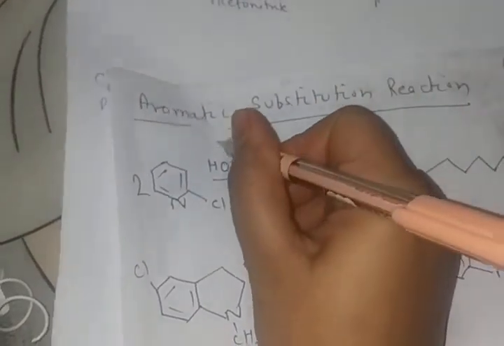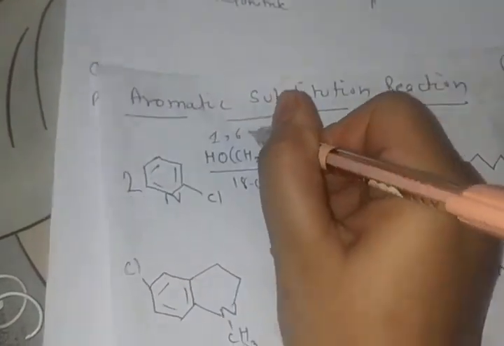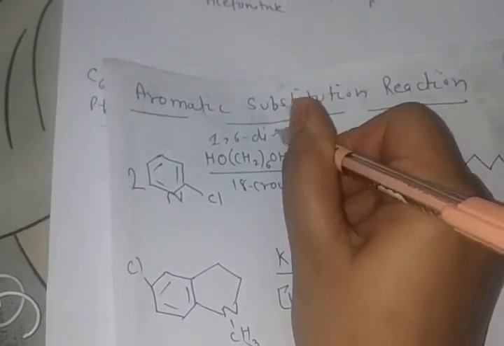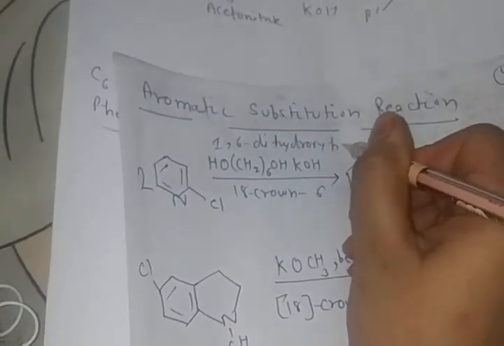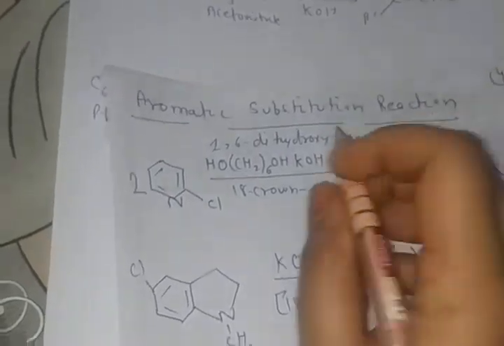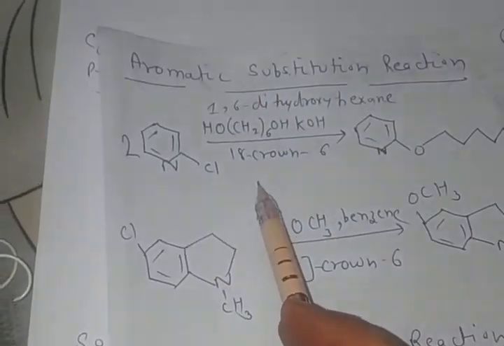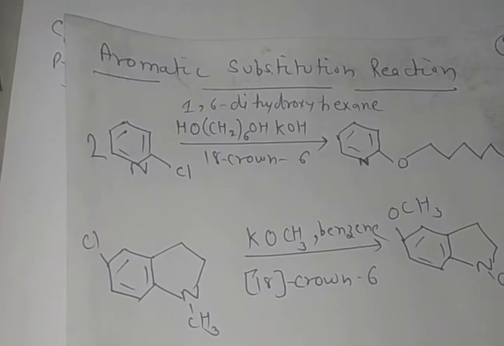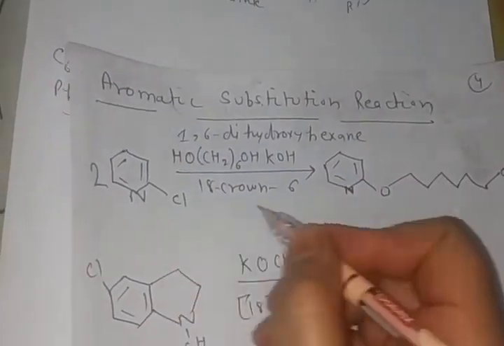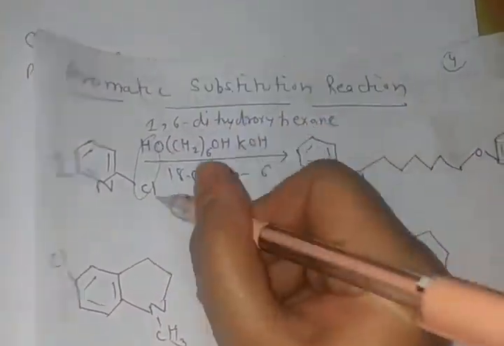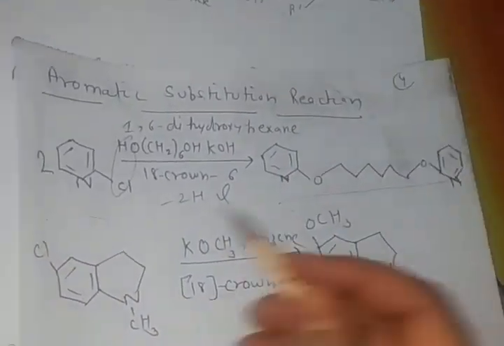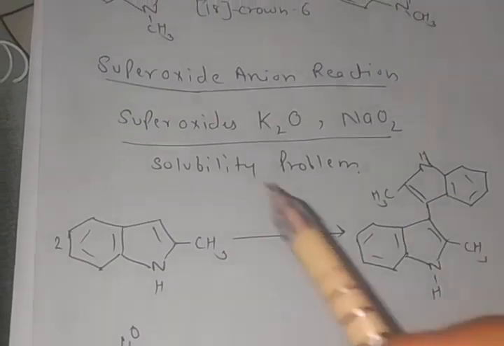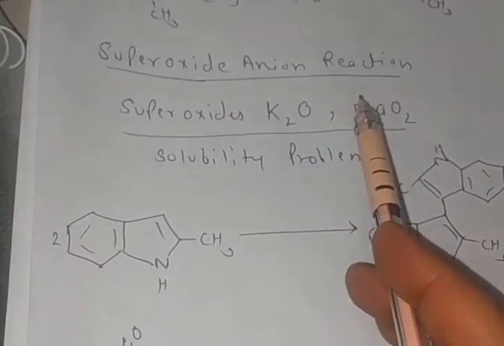1,6-dihydroxyhexane. Students, 1,6-dihydroxyhexane, in the presence of crown ether. 2 molecules we take, and this is a substitution reaction like this, minus 2HCl, and this structure is formed. Okay students. Now superoxide anion reactions.